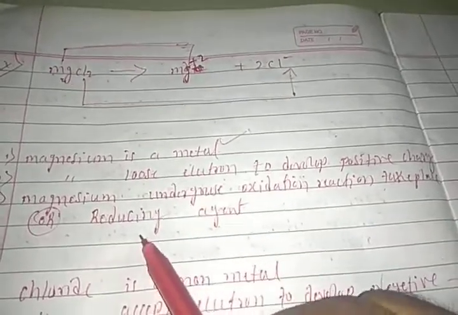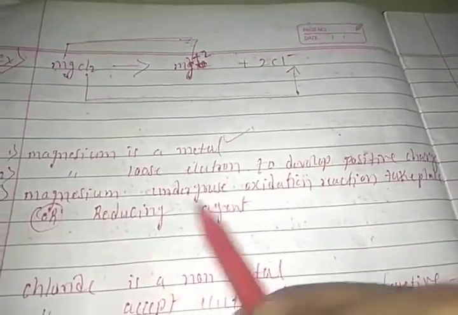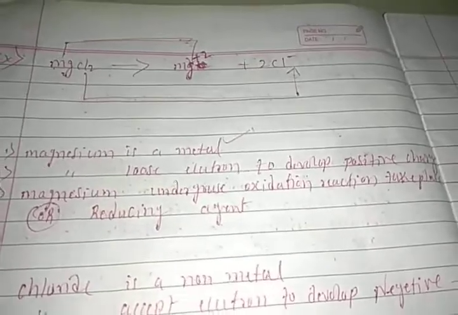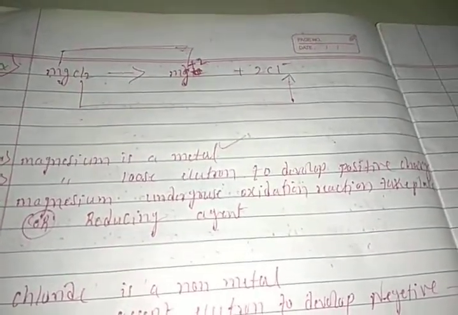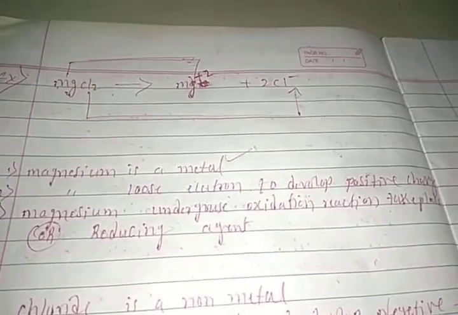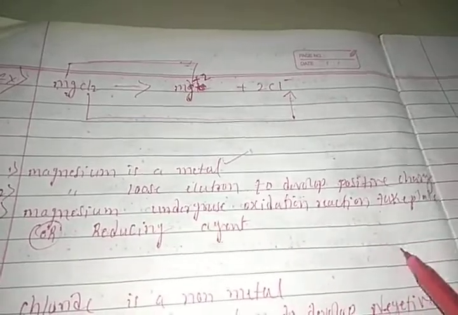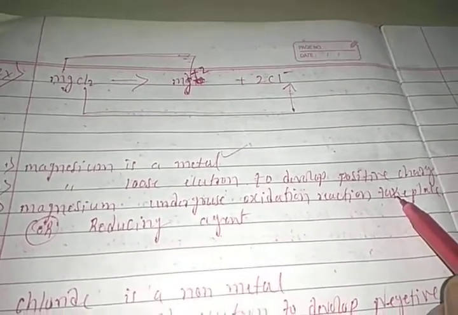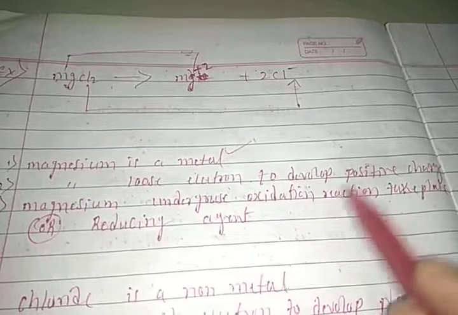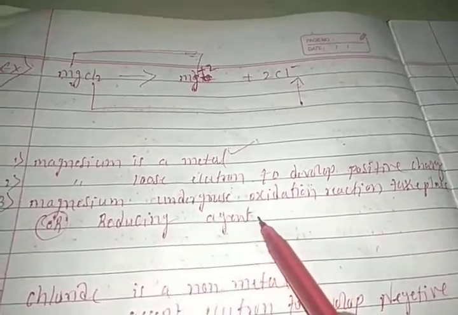The species which loses electrons and develops positive charge is called a reducing agent, right students?